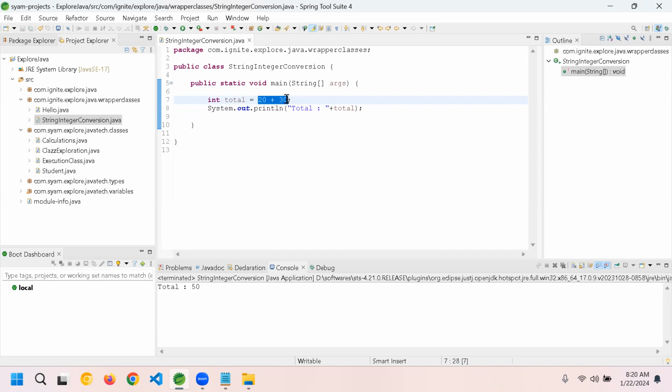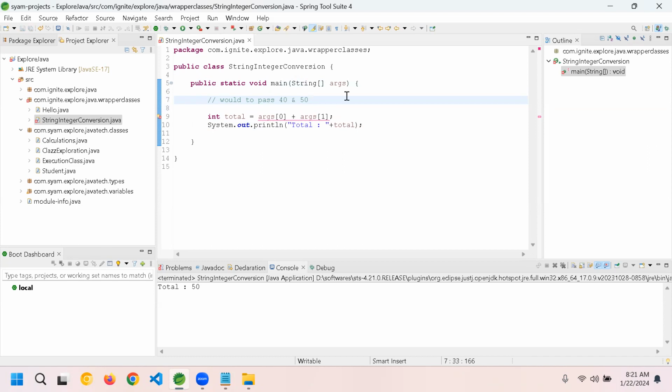Yes, sir. All I want to do is, instead of passing, this is called hard-coded values, guys. In a program, if you are given values like this, it is called hard-coded. I don't want to use hard-coded values, but I want to pass them through the arguments. I want to pass args[0] plus args[1]. When I'm executing this program, I would like to pass 40 and 50 as input.